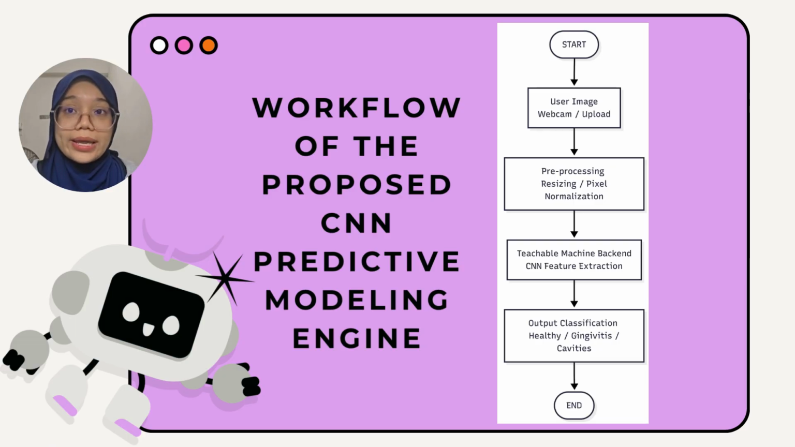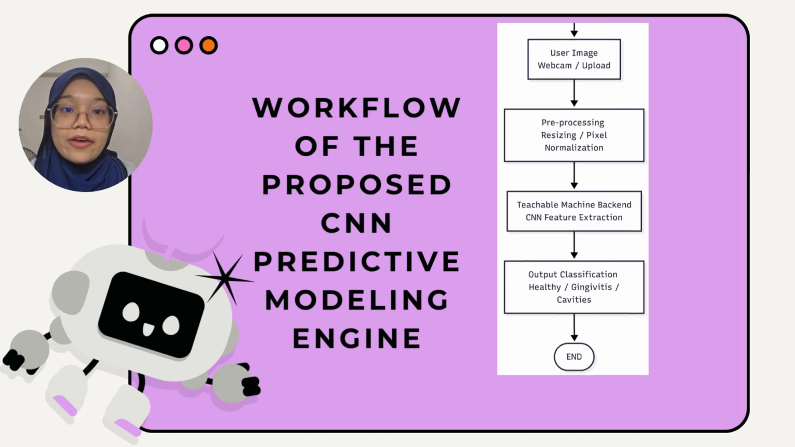First, we start when the user captures a live dental image using their webcam or uploads an existing photo into our interface. The input then immediately triggers the pre-processing stage, where the image undergoes sizing adjustment and pixel normalization. Once everything is prepared, the normalized data is sent to our Teachable Machine backend, where the CNN extracts the key color and contour features. The final step is the model output, which classifies and maps the probability results across our three target metrics: healthy, gingivitis, and cavities.